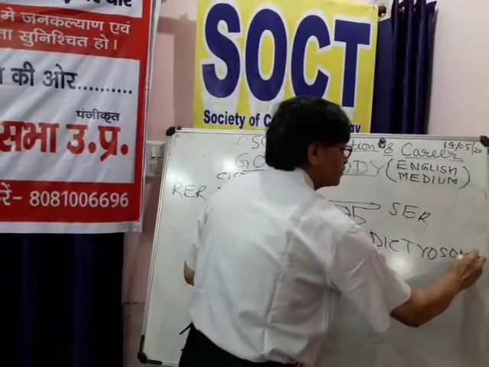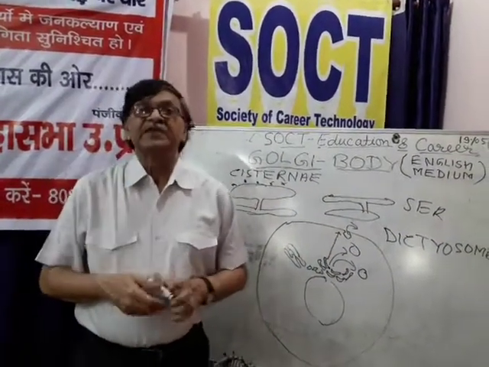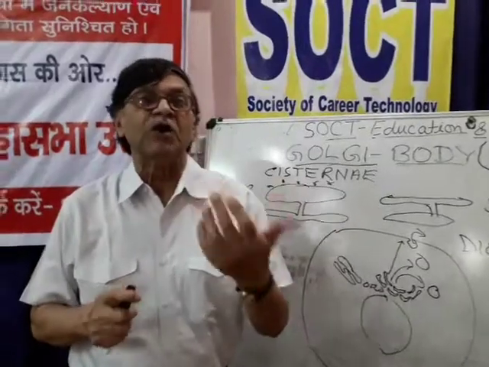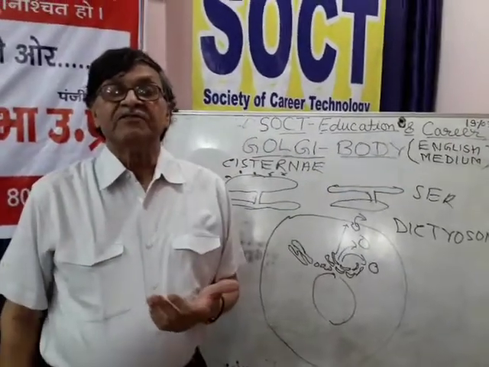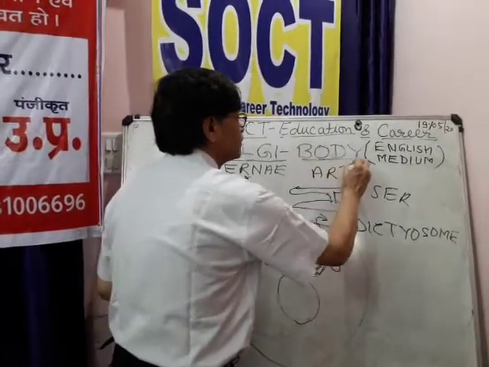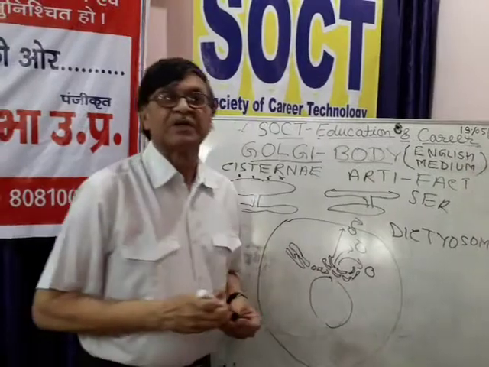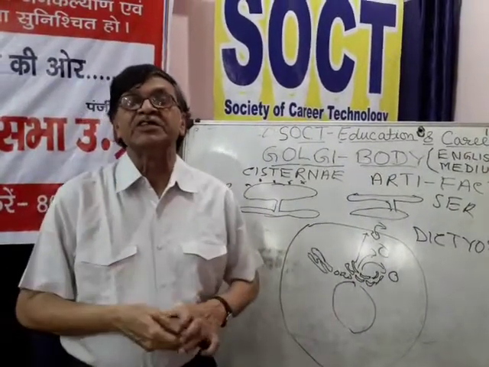For a pretty long time, the scientists were confused about this structure, whether it is an artifact. In biological science, this word is used.